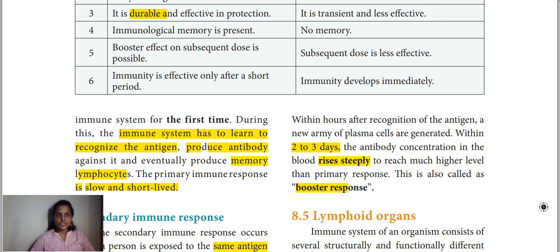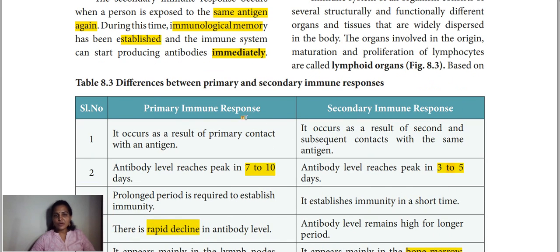It's not a normal response. Immediately it will produce the antibodies against that antigen, and that too very fast. The antibody level will be raised in the blood. This is what we are calling the booster response, so that we can easily recover, because the antibody level is high in the blood and we are recovering much faster. So these are the differences between primary and secondary immune response, right?